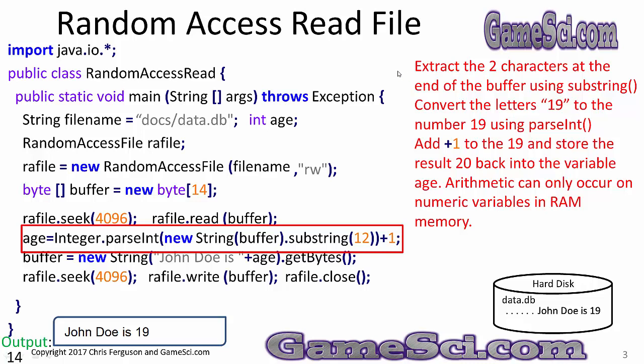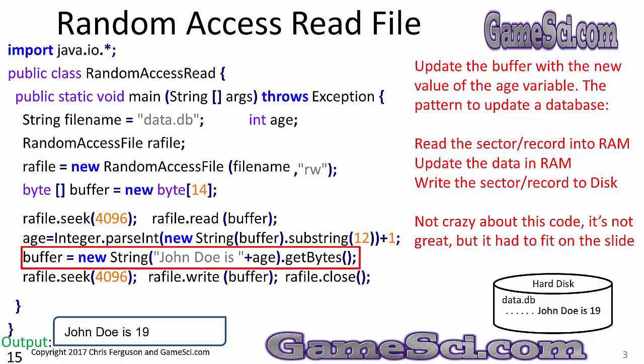What it's doing is extracting the two characters at the end of the buffer using substring. It converts the letters 19 to the number 19 using parse int, adds 1 to the 19 and stores the result 20 back into the variable age. Arithmetic can only occur on numeric variables in RAM memory.